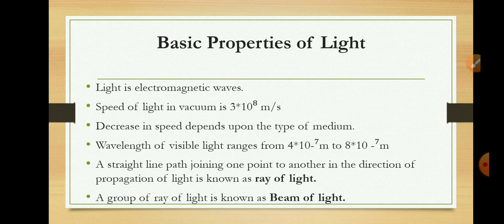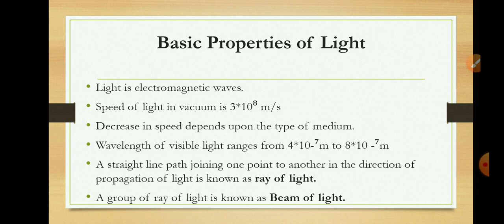The wavelength of visible light ranges from 4 x 10^-7 meter to 8 x 10^-7 meter. Visible light is the segment of electromagnetic waves that the human eye can view.